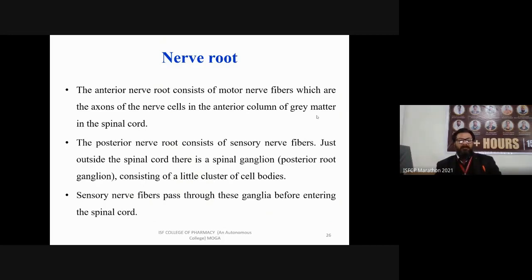Just outside the spinal cord, there is a spinal ganglion, known as the posterior root ganglion. It consists of a little cluster of cell bodies. Sensory nerve fibers pass through these ganglia before entering the spinal cord. So this is the basic information about the nerve root.